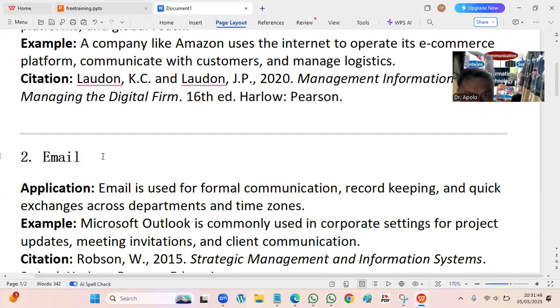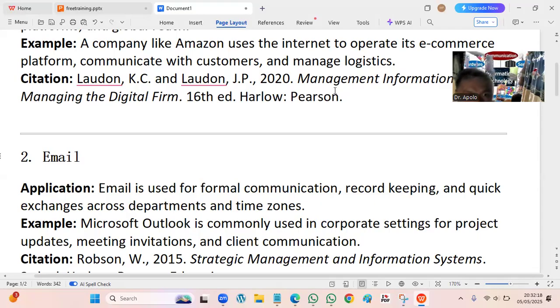So also for record keeping, you just keep your record there. When you need, you just retrieve it there. No? So email is a tremendous application for formal transactions and quick exchange across department and time zones. Can you imagine email circumnavigating worldwide? So it's very powerful. Another example of that one is Microsoft Outlook, commonly used in corporate settings for project updates, meeting invitations, and client communication.